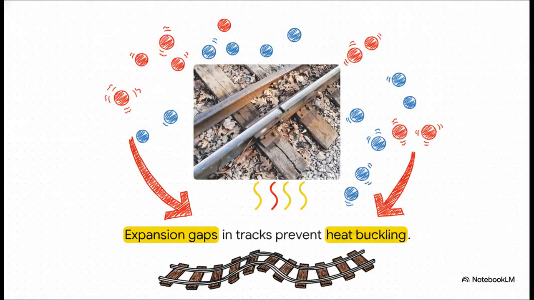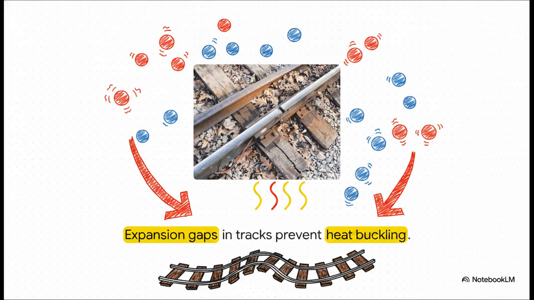But get this, before they completely break free and melt, those faster vibrating particles push against each other and take up slightly more space. And this tiny, microscopic expansion, it has massive real-world stakes. Think about a railway track. If engineers didn't intentionally leave expansion gaps in the tracks, the hot summer sun would energize those metal particles, causing the massive steel rails to expand, bend, and completely buckle.